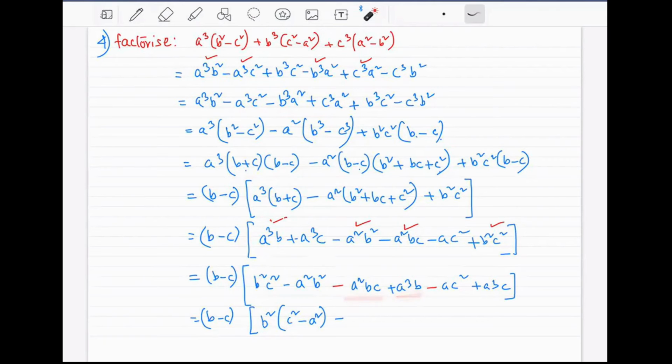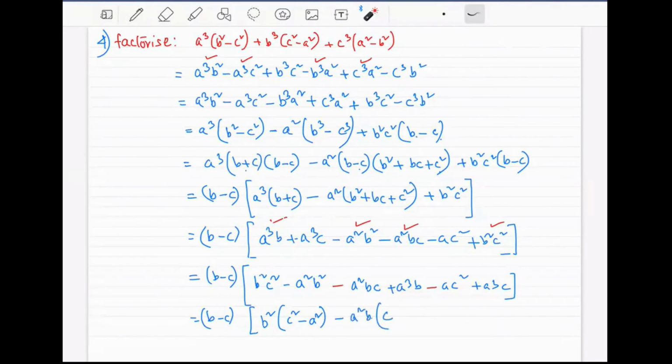What about these two? What can be taken as common factor? b and b I can take out as common factor, right? And look at a square and a cube. There is an a square here and there is an a cube here. If there is a square and a cube, what can be taken out as common factor is the term with the smaller power. I can take out a square as common factor. So a square can be taken out as common factor. b can be taken out as common factor. So we are going to have a square b. What is remaining? Look, b is taken out, a square is taken out. That means only c must be remaining here.